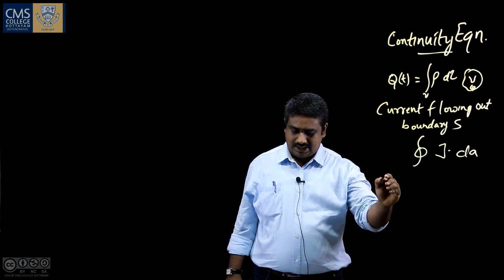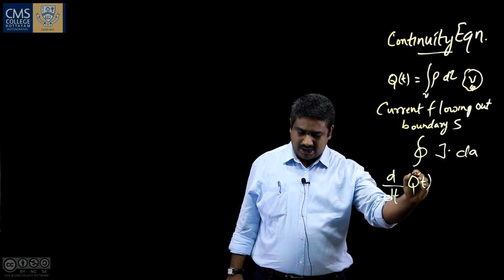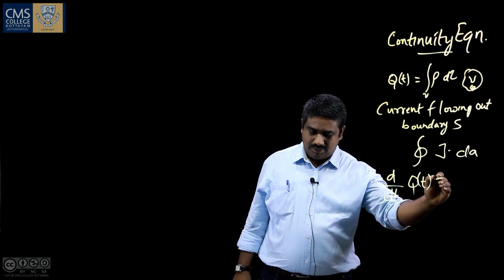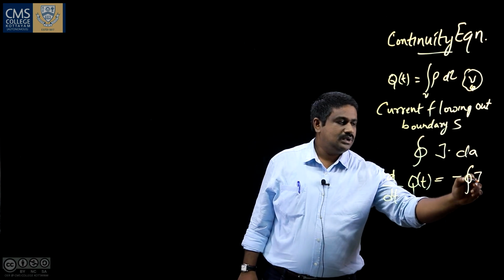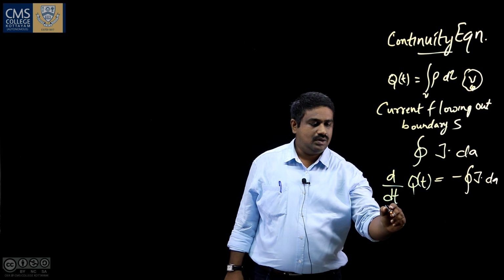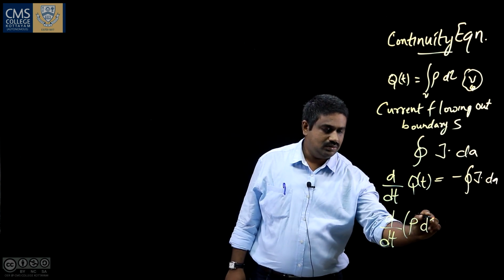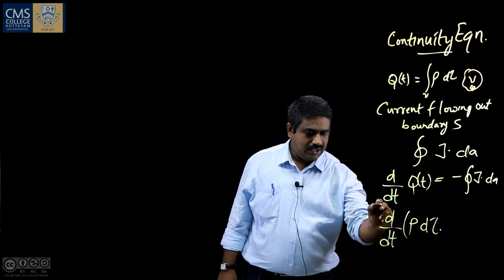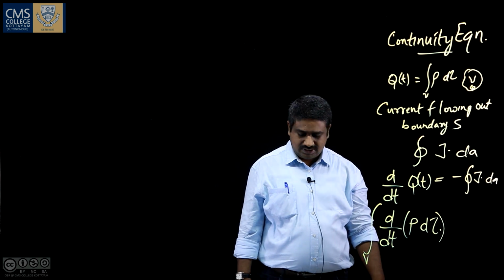So we can say that the rate of change of charge will be equal to the rate of flow of current through the boundary, or this can be written as d by dt of the integral of rho d tau over the whole volume, because I have substituted rho d tau instead of q.